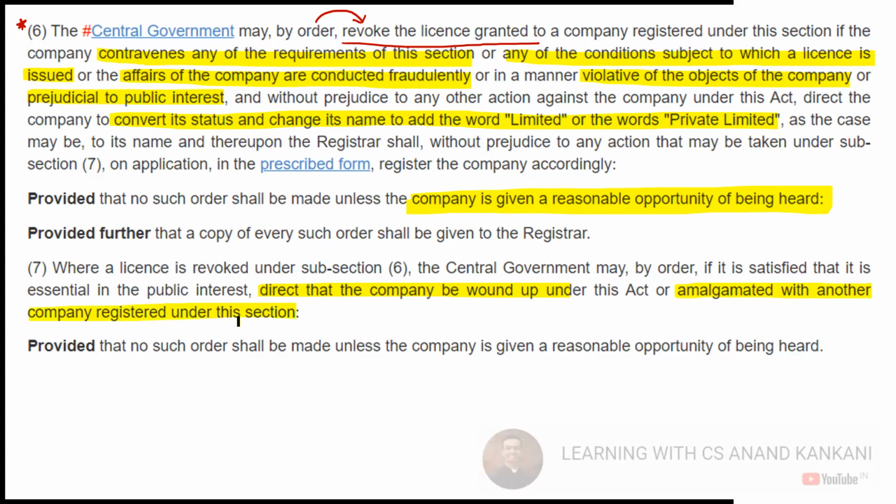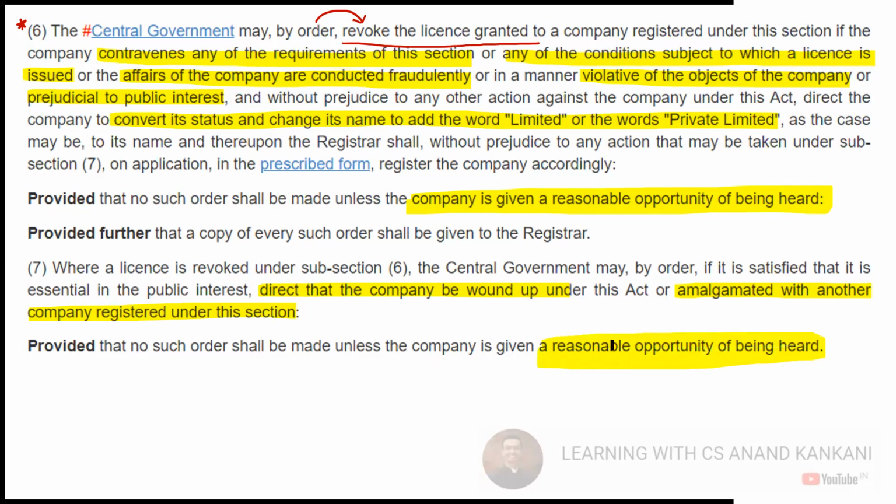So what does this mean? So let's say you have incorporated ABC Limited as a section 8 company which was for the promotion of sports. Now there is another PQR Limited. Now let's say ABC Limited has done the violations. So either ABC Limited will be wound up or ABC Limited will be merged with another section 8 company, that is PQR Limited, which is again for the promotion of sports only. So that can be done. But again, a reasonable opportunity of being heard will be given before such an order is made.